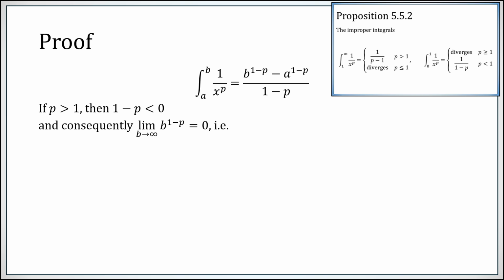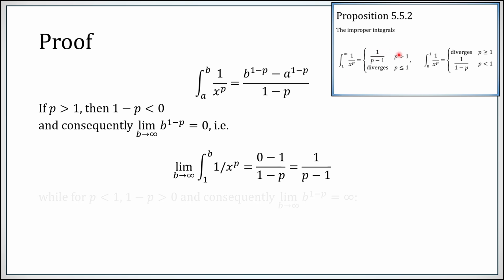then b going to infinity does not present any sort of problem. You're taking larger numbers to a negative power, that converges to 0. In this case, we merely compute this limit to be 1 over p minus 1. And now we've established this convergence right here. However, if p is less than 1, then 1 minus p is positive, and now you have larger numbers to a positive power, that goes to infinity, and you get divergence. So p bigger than 1 converges, p less than 1 diverges, p equals 1 diverges. We've established all relevant claims for this left part.